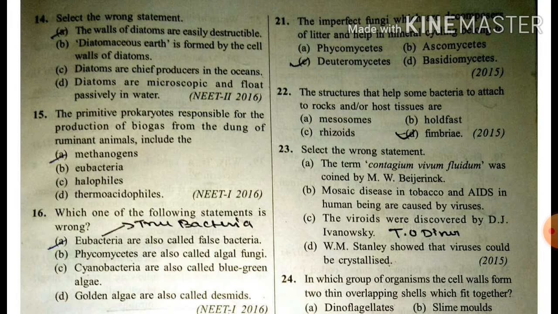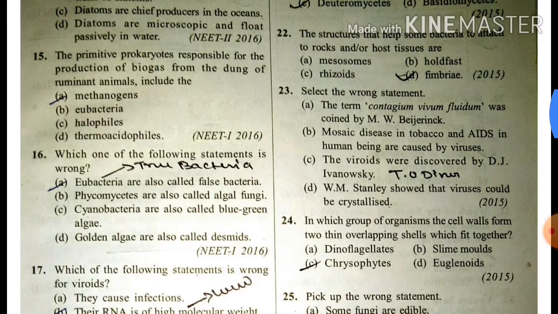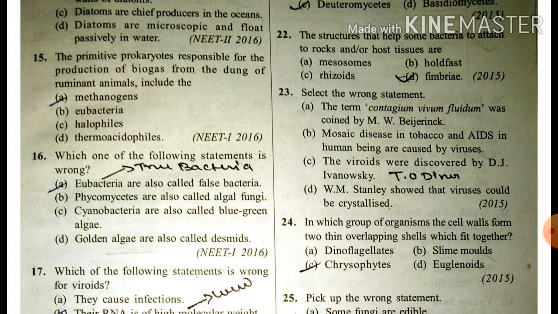Next. Select the wrong statement. The wall of diatoms are easily destructible. This is wrong because the wall of diatoms are hard and it's not easily destructible. Okay. Second, diatomaceous earth is formed by cell wall of diatoms. True. Diatoms are chief producer of ocean. True. Diatoms are microscopic and float passively in water. True. The primitive prokaryotes responsible for production of biogas from the dung of ruminant animal include methanogens.